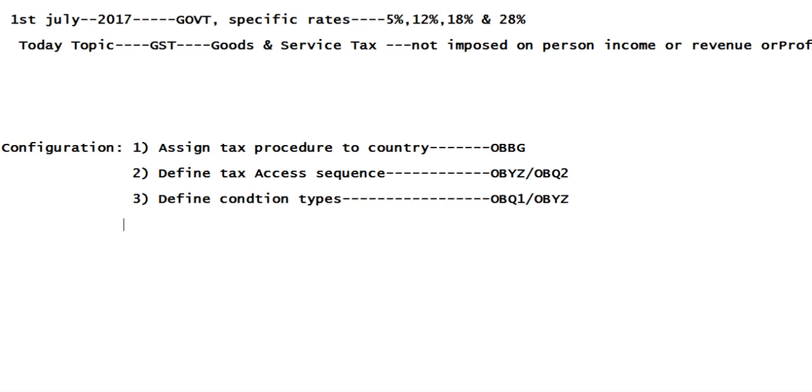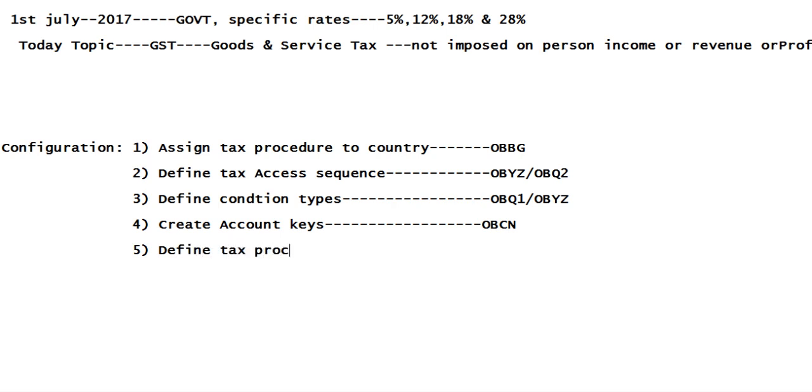So these are all things you need to explain to the interviewer: what configuration is required for GST. These are all major configurations I am going to explain right now. Create account keys, OBCL. These are the prerequisites to learn this concept. Define tax procedure, OBQ3.